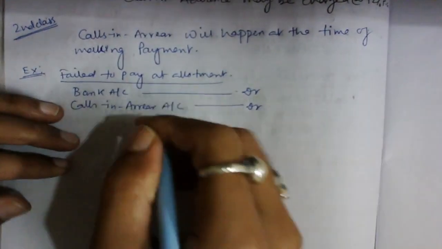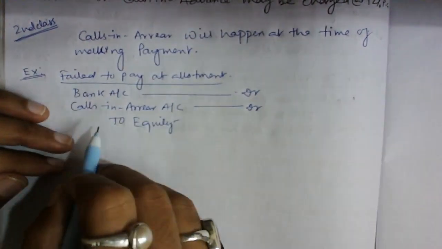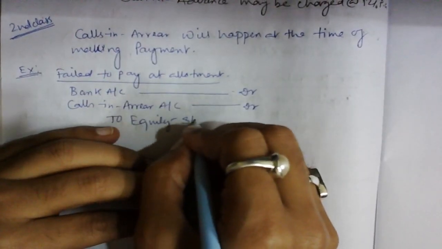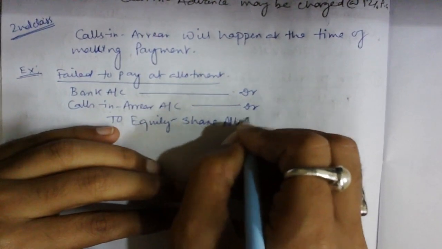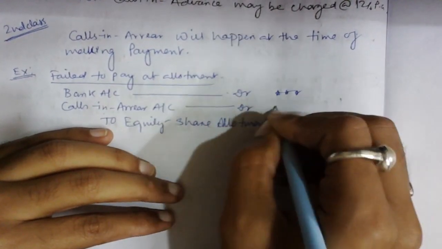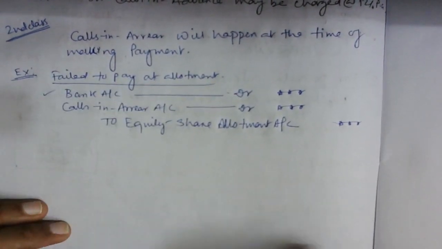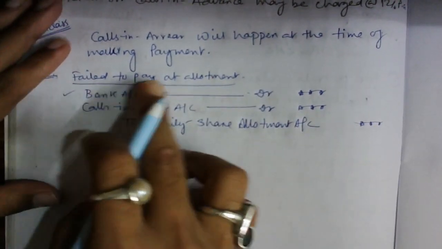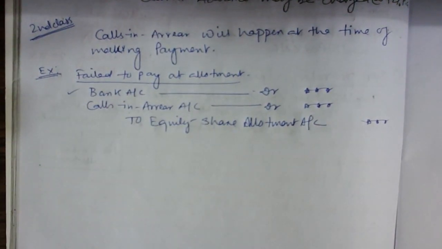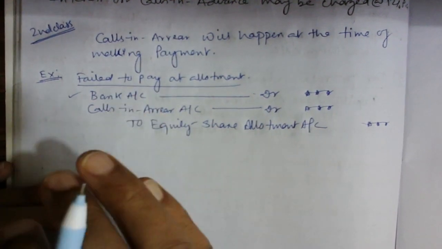As this arrear happened at allotment, I can write equity share allotment account. So if one fails to pay at allotment, then bank account debit, calls in arrear account debit, to equity share allotment. This is the journal entry that we need to follow.